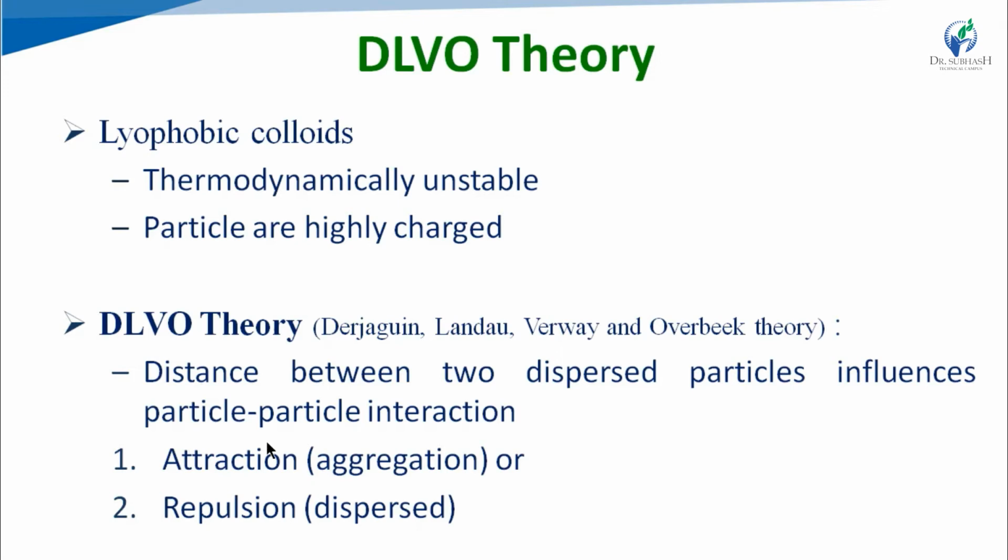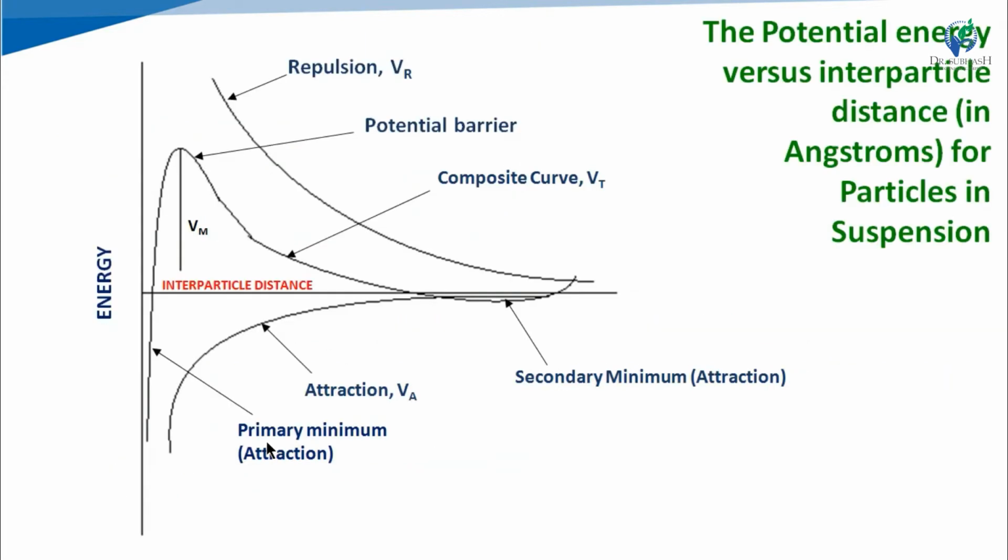To understand the attraction and repulsion, we need to understand the potential energy curve between the particles. Here in the figure, the potential energy versus the interparticle distance has been plotted, especially in case of suspension. On the x-axis there is the interparticle distance, starting from 0 up to infinity, and on the y-axis there is the energy.